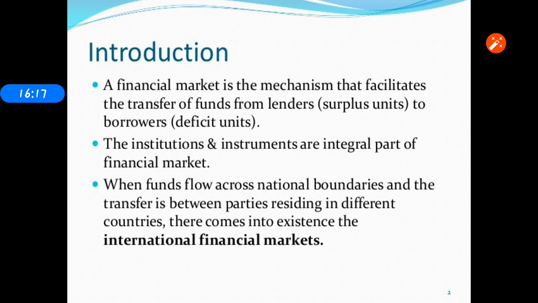So if the funds go beyond national boundaries, that is called an international financial market. For example, the RBI transfers funds to an American bank. So it is called an international financial market.